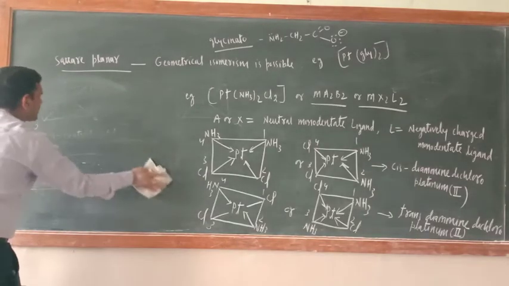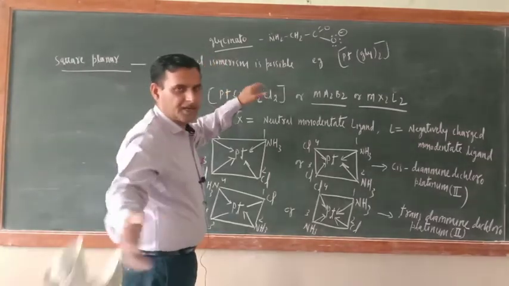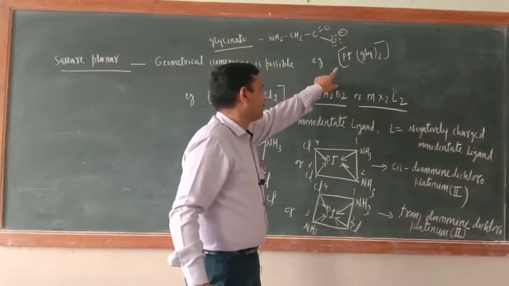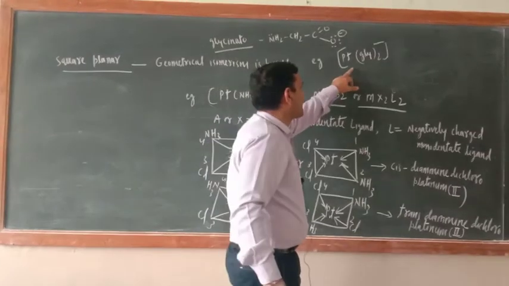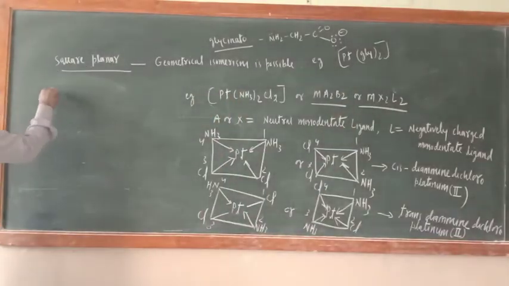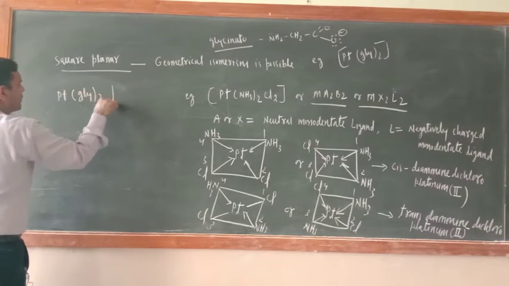Pt glycinato. Just see, glycinato is a negatively charged ligand. Its structure is this one. The example I wrote here is Pt(Gly)2. The short form of glycinato is Gly. So just write down here, Pt(Gly)2.